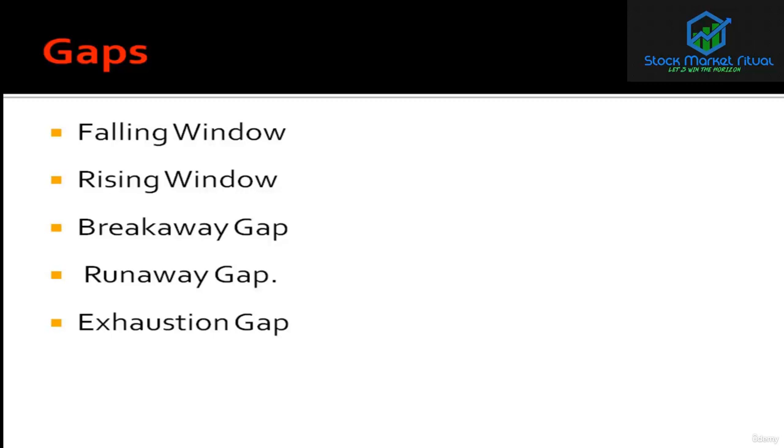So the gap is never filled, but one day it will happen that the price opens with a gap and then fills the gap. That means on the upside the price opens with a gap up and then fills the gap, meaning the price comes down. On the lower side, the price opens with a gap down and then goes up and fills the gap.